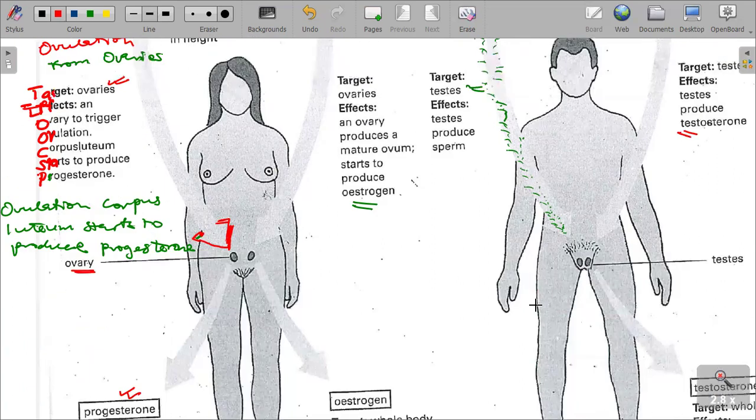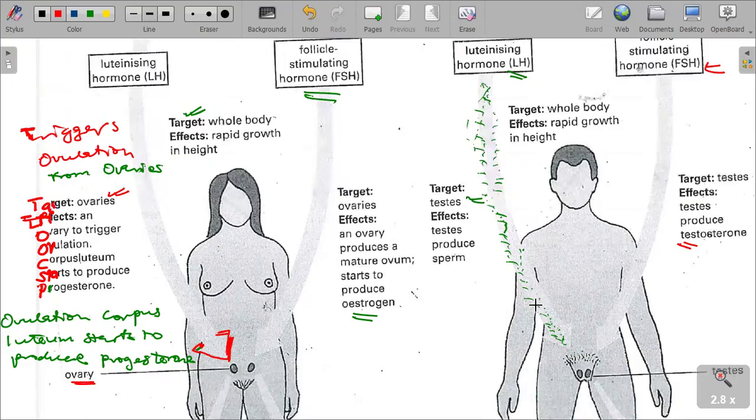Let's look into this again. Just for you to see, the follicle stimulating hormone actually targets the testes also.